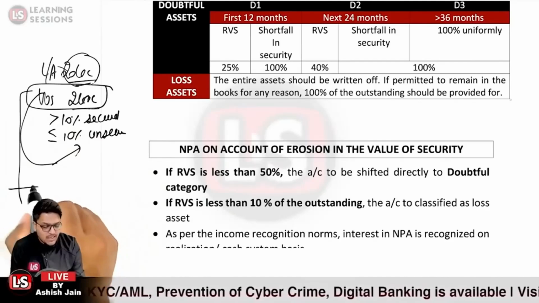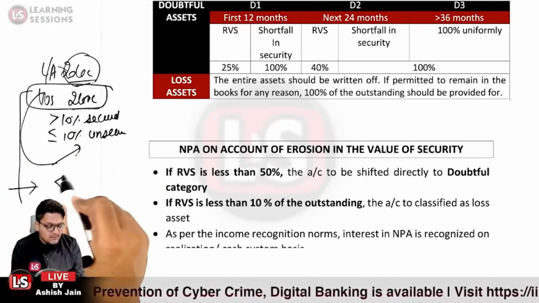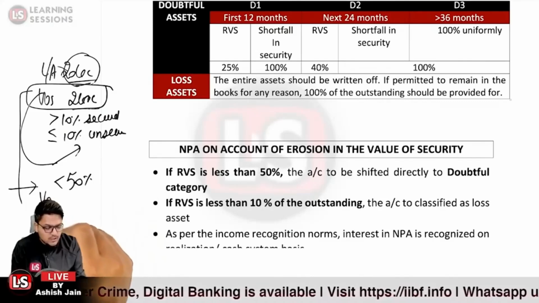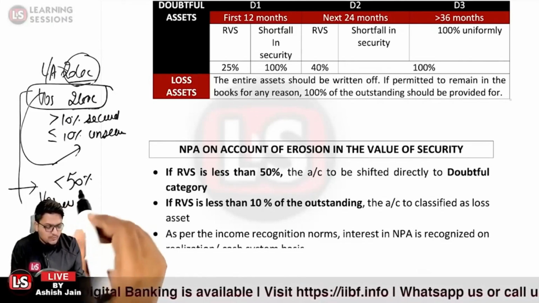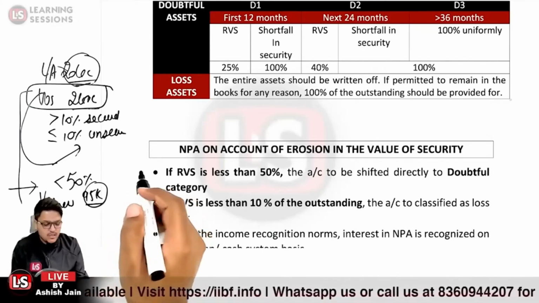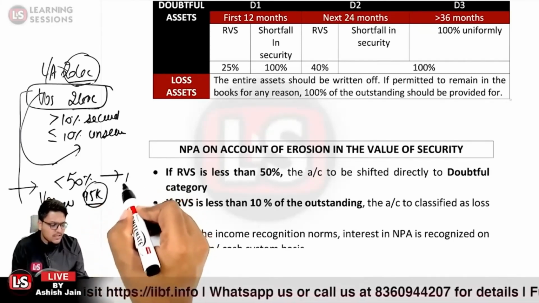Now let us take the case that there is erosion in the value of the security, and the value of security is lesser than 50%. Then let us take the case that the new value of security is now equal to 95,000. Now it will be transferred to which category? Now it will be transferred to the doubtful category.